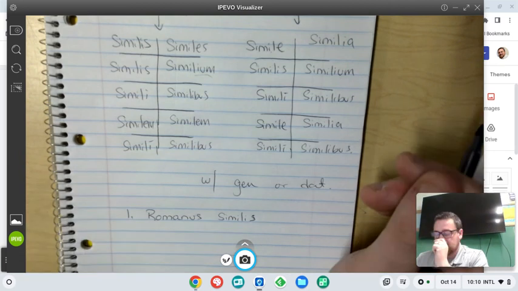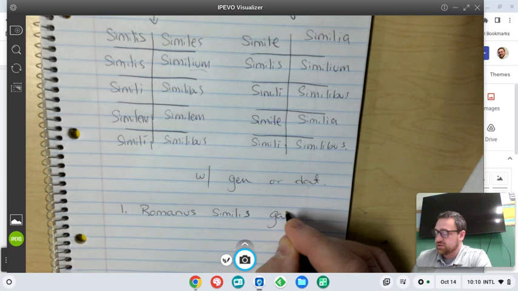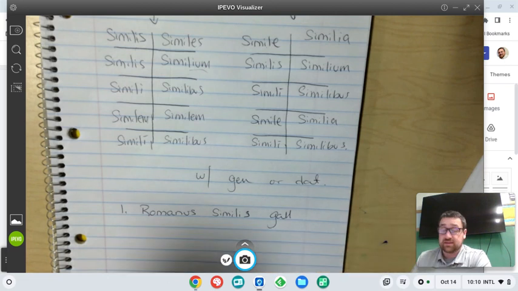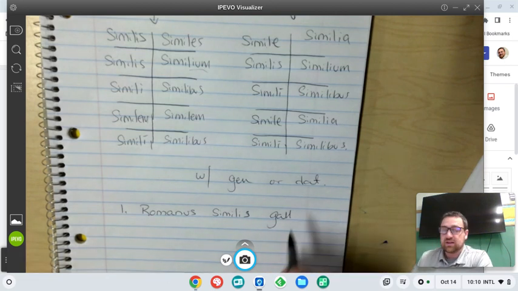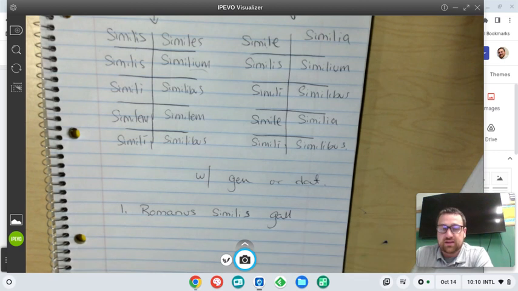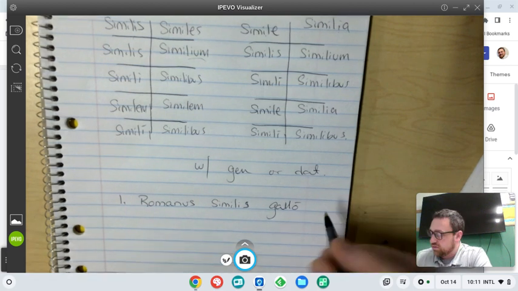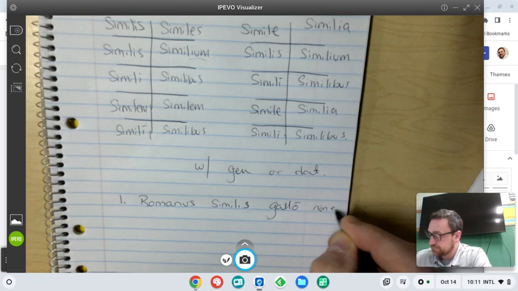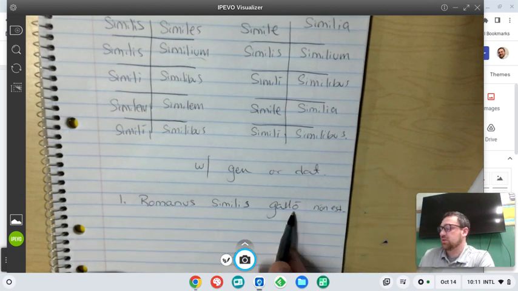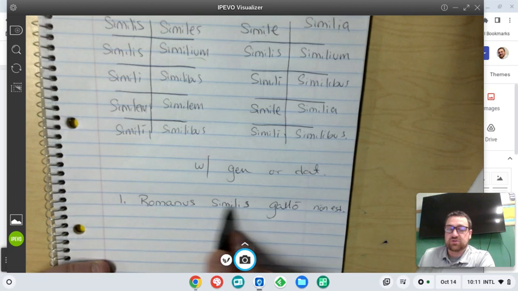To the Gaul. So the way to say a Gaul is Gallus, Galli. It's a second declension masculine word, so I'm going to write Gaul here. That's the stem. And we have to pick, are we going to use the genitive or the dative for this? I prefer to use the dative, but you can use the genitive. So Gaul in the dative, us to o, so Gallo, similis Gallo, non est. So Romanus similis Gallo non est. So the Roman, similar to the Gaul, is not.